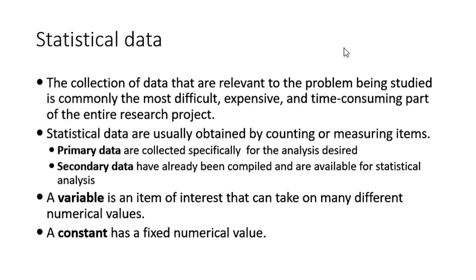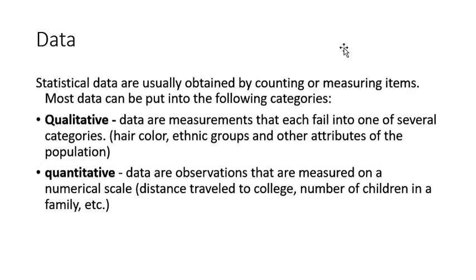A variable is an item of interest that can take up different numeric values, whereas a constant is a fixed numeric value. In statistics, data is usually obtained by counting or measuring the items. Most data can be put into the following two categories. First is the qualitative data and the other is the quantitative data.